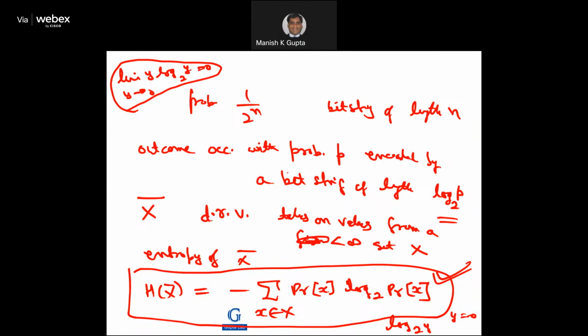So this is the entropy of a random variable, minus the summation over x belonging to X. By the way, if the formula is given, we know that log base 2 of y, if y is equal to 0, is minus infinity, right? So how do you compute it? Because this will be undefined. Log 0 is minus infinity, kind of undefined. But since we can take the limit, as y tends to 0, y log base 2 of y is equal to 0, under those assumptions we can compute this value, okay? So we even allow the 0 value.